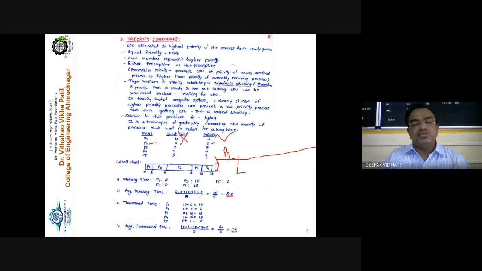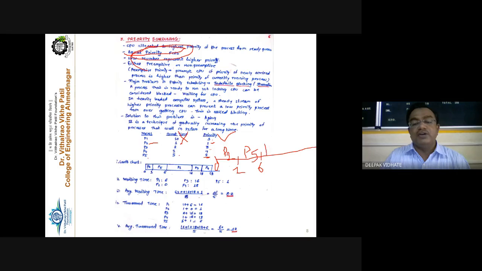Then the next priority is process P5, having priority 2 and execution time equal to 5. So from 1 to 5 milliseconds means it will take a total up to 6. So this is nothing but your P5 process. Right. The next priority is P1 and P3. They are having equal priority, 3-3. If the priorities are equal, then you have to go for FCFS, right? FCFS means P1 comes first as compared to P3. So then go for P1.